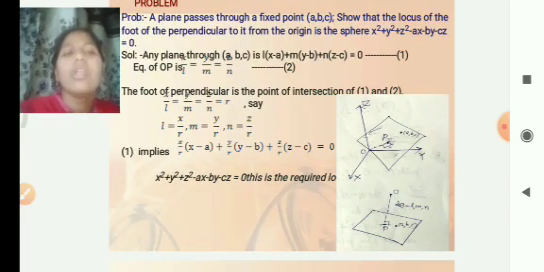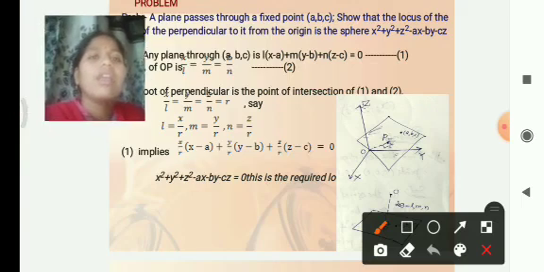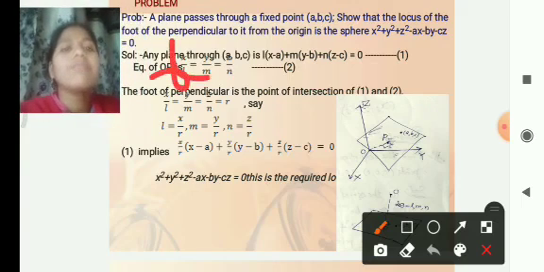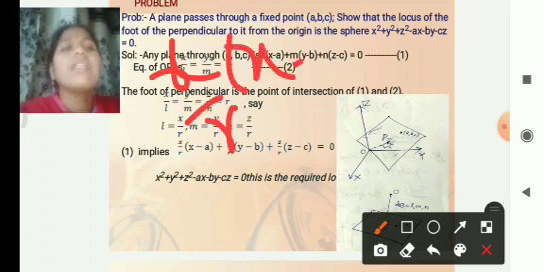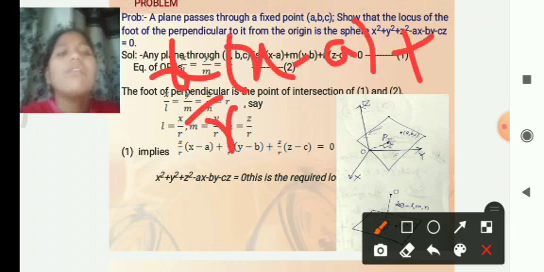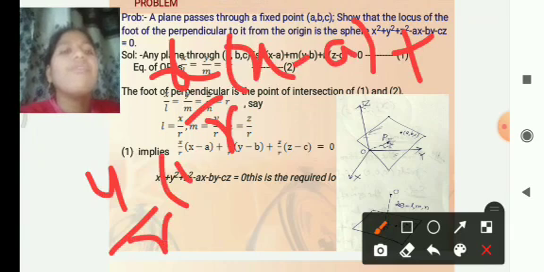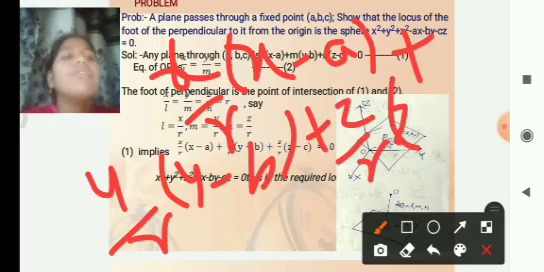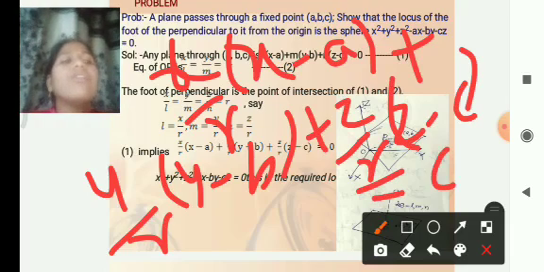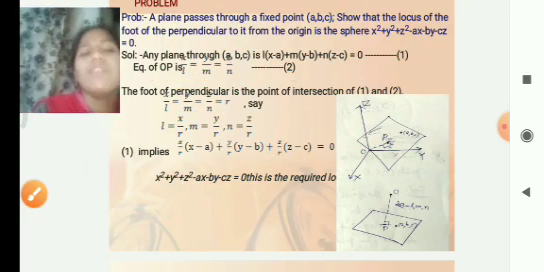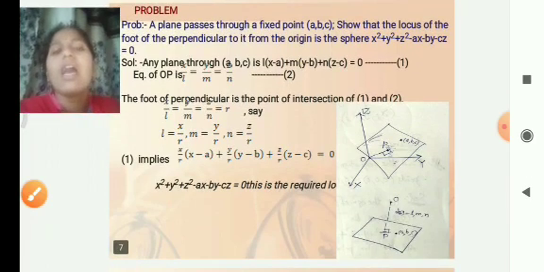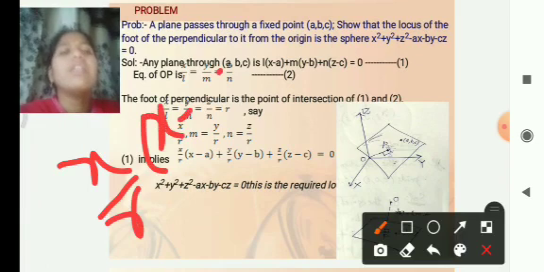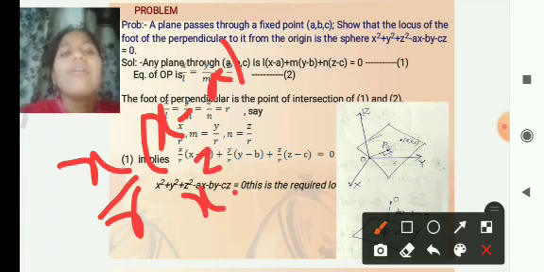We have to solve this equation: x by R into x minus a, plus y by R into y minus b, plus z by R into z minus c, is equal to 0. This is the equation of this sphere. x by R into x minus a means x square minus ax.